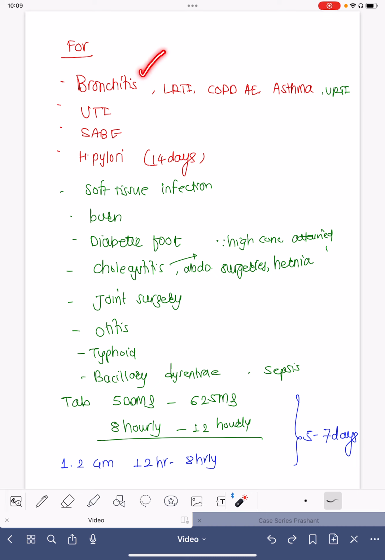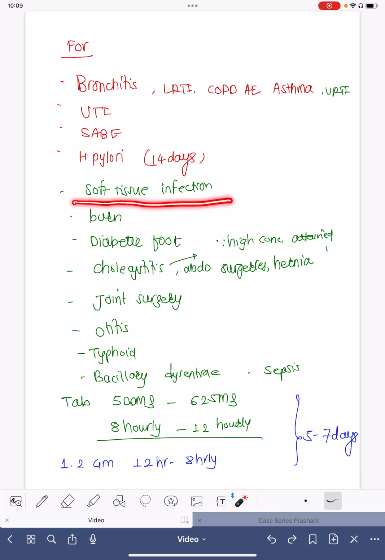It is used for bronchitis, lower respiratory tract infection, COPD acute exacerbation, asthma exacerbation which are infective. It can be very commonly used for tonsillitis or secondary bacterial upper respiratory tract infection. It is one of the excellent drugs for urinary tract infection. It is one of the excellent drugs for subacute bacterial endocarditis. As I told, this is used to eradicate H. pylori, and the drug dosage has to be for 14 days.